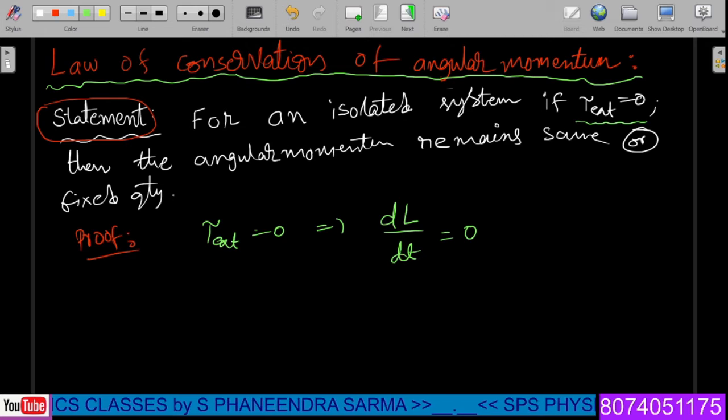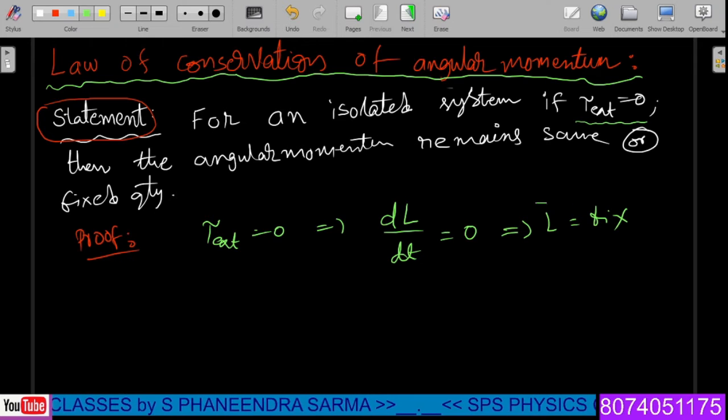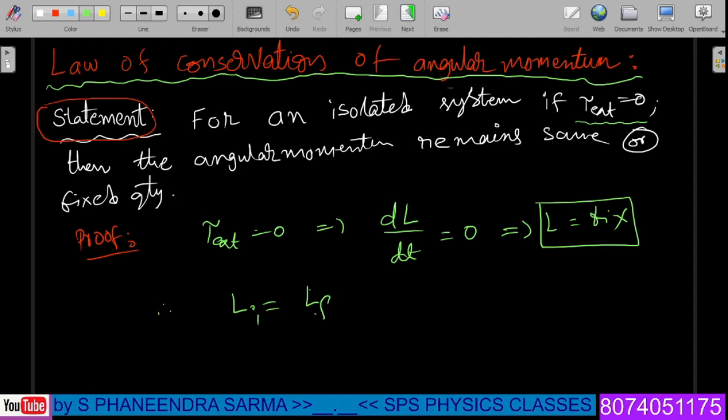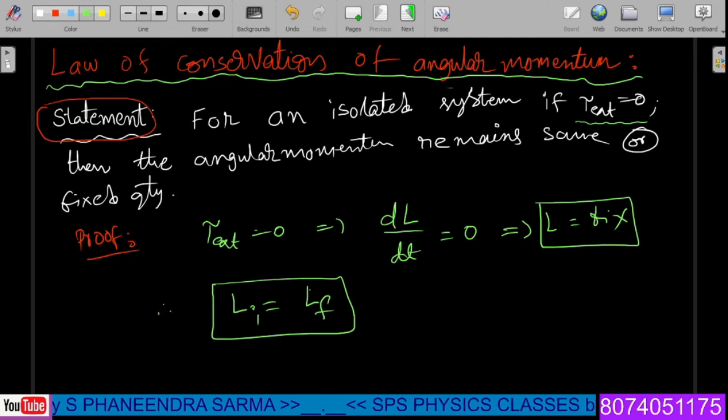This is possible if and only if L is equal to a fixed number. So change in L becomes 0. That means L is always a constant quantity. It won't change. Therefore, L initial must be equal to L final, before and after. So in such a case only, this law of conservation of angular momentum is valid.